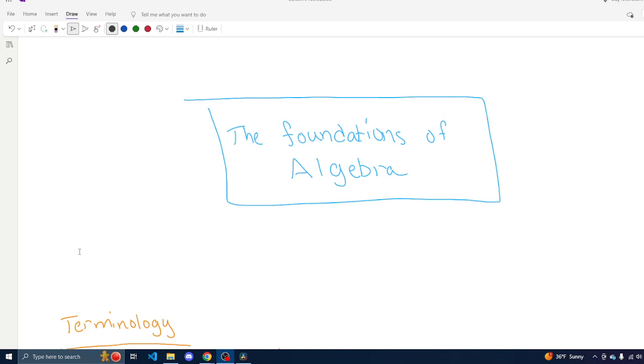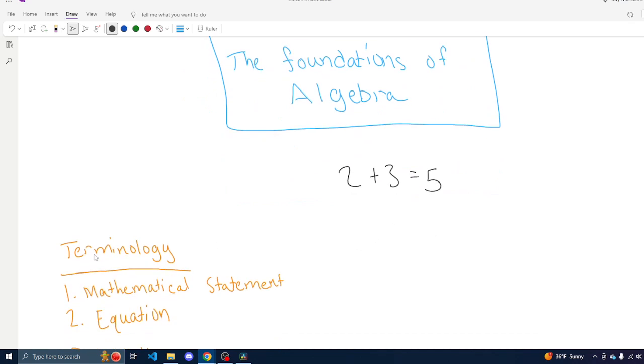Let's first begin by looking at the statement 2 plus 3 equals 5. So our first piece of terminology would be a mathematical statement. And a mathematical statement is a declarative sentence that asserts a fact or makes a claim that can either be true or false. This would include equations, inequalities, conjectures, theorems, and logical statements.